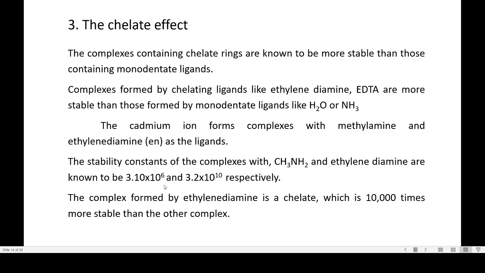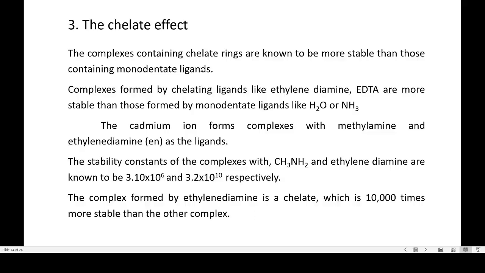So if we see the stability constant values, we know that the higher the value of stability constant, the more stable will be the complex. So the complex of cadmium ion formed with the ligand ethylenediamine is more stable, about 10,000 times more stable than the other complex.